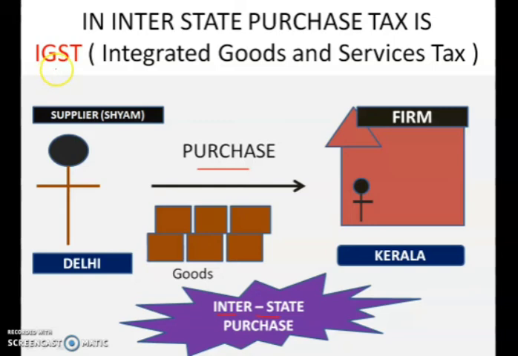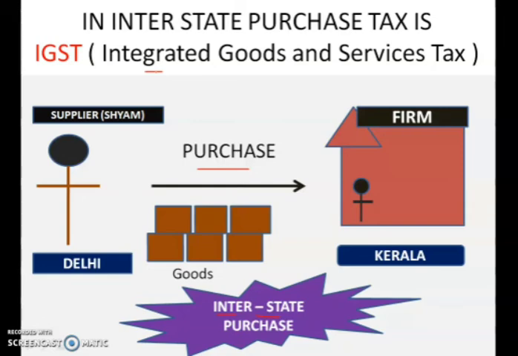Here also we have GST. But here we don't have to pay GST separately for central government and state government. Instead of that, it will be integrated. Certain criteria will be used, and on that basis it will be divided to central government and state government.